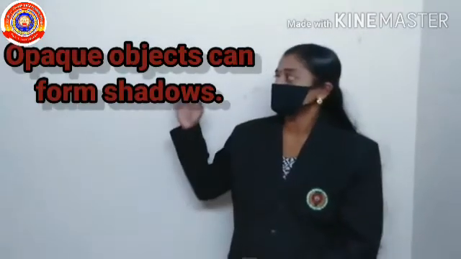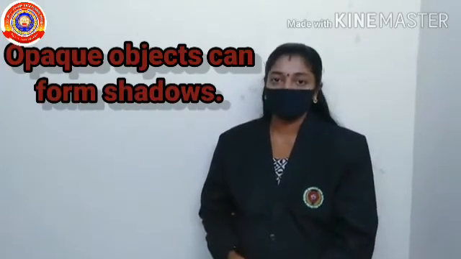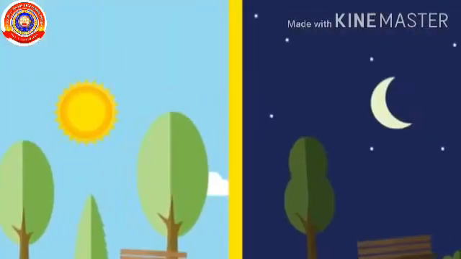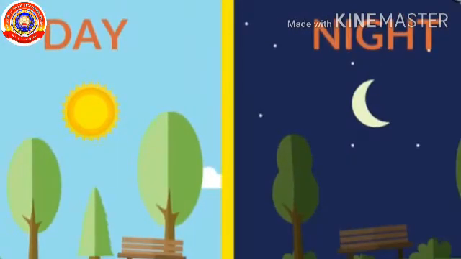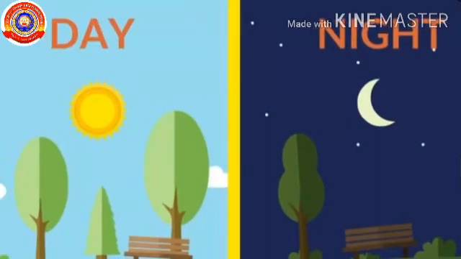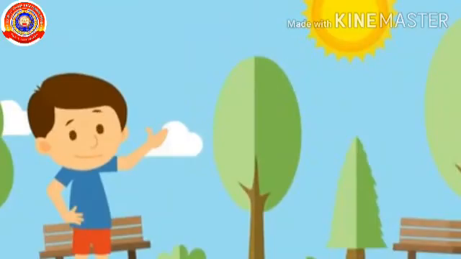In the previous class we had studied that opaque objects can form shadows. Celestial spheres like our planets, including Earth, are also opaque. So they can also cast shadows. Do you know this is one of the reasons why there are days and nights on our planet? Come on, let's study more about it.